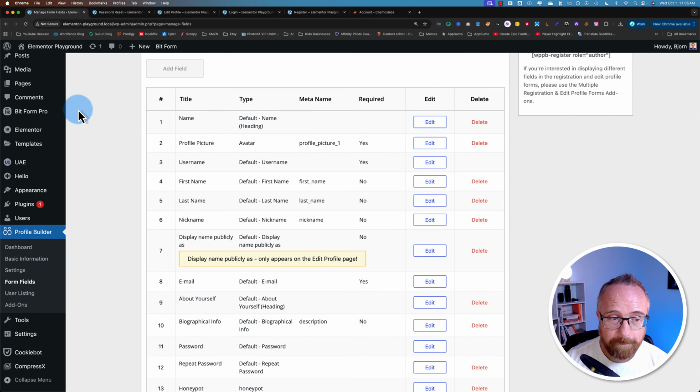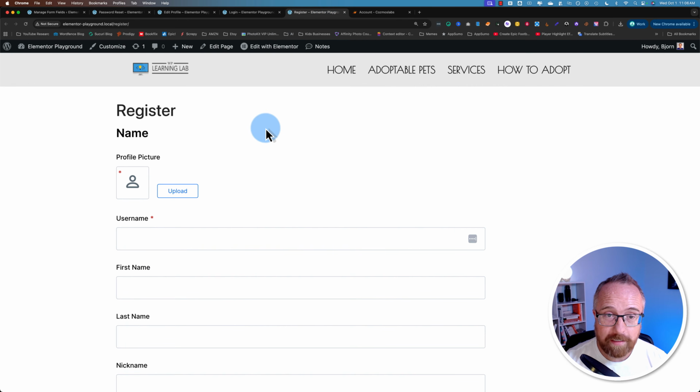I'm happy with them. So now we're going to go ahead and fill in the registration form just to see what that process is like and how a user is created. And then we'll create a listing page that's going to show us that user. Let's refresh the page to make sure we have the latest version of the form.